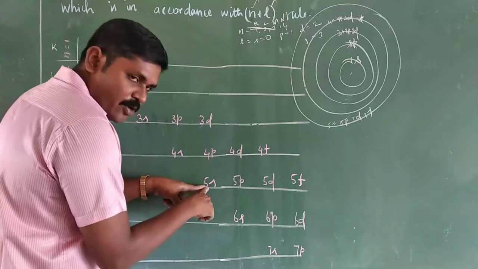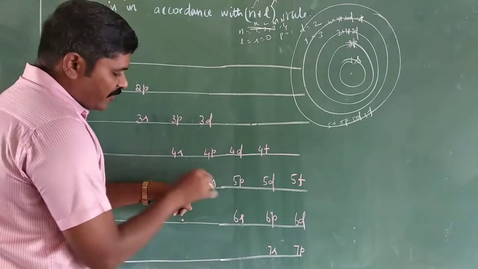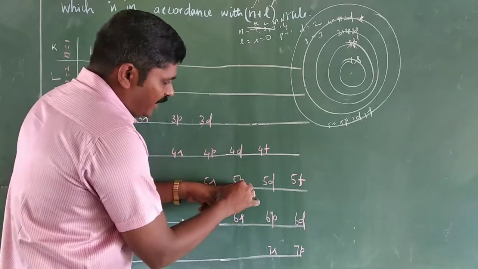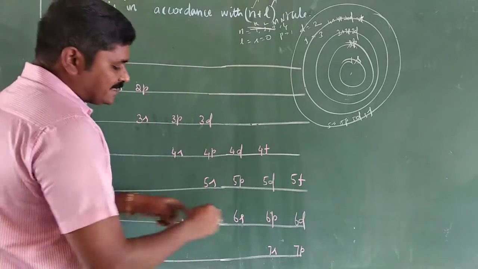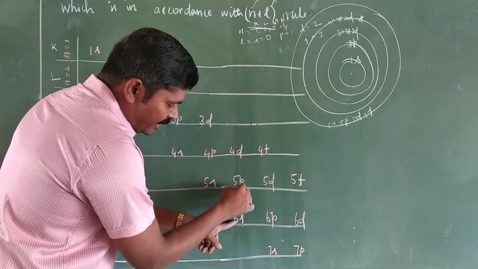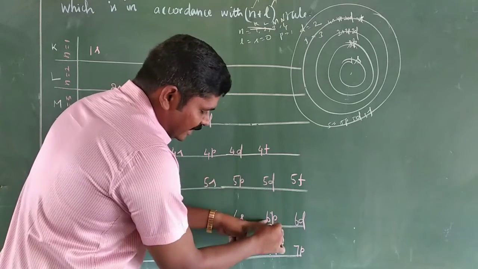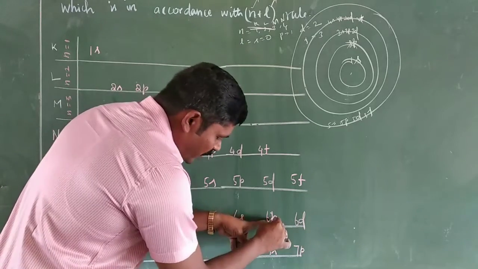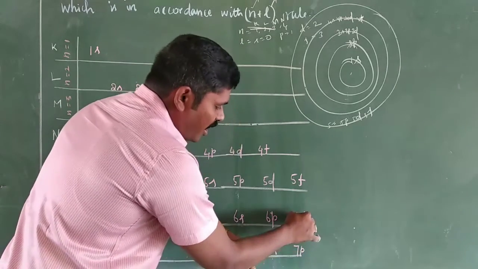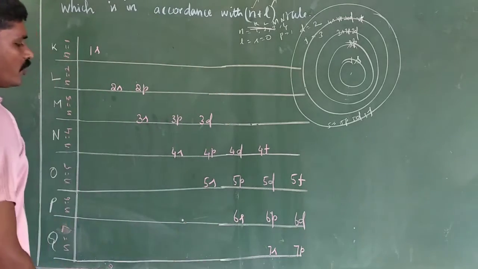Next, 5s is in a straight line with 4p, 4d with 5p, and 4f in line with 5d and 5f. 6s is in line with 5p, 5d in line with 6p, 5f with 6d, 6p with 7s, and 6d with 7p.